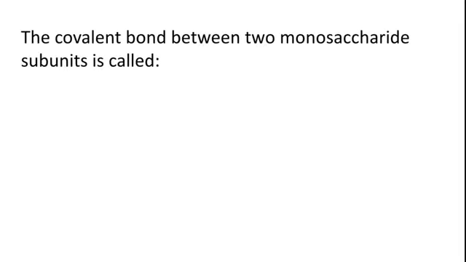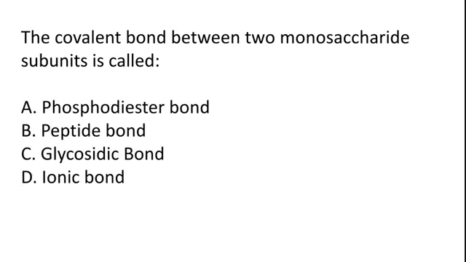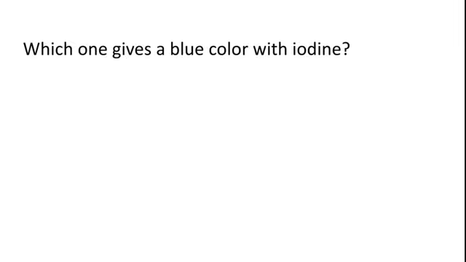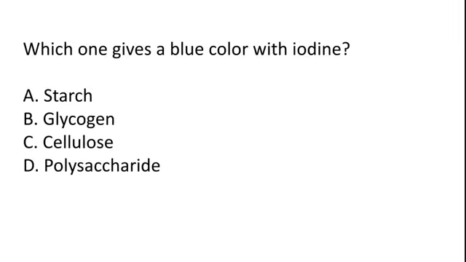The covalent bond between two monosaccharide subunits is called phosphodiester bond, peptide bond, glycosidic bond, ionic bond. So the correct answer is option C, glycosidic bond. Which one gives a blue color with iodine? Starch, glycogen, cellulose, polysaccharide. So the correct answer is option A, starch.